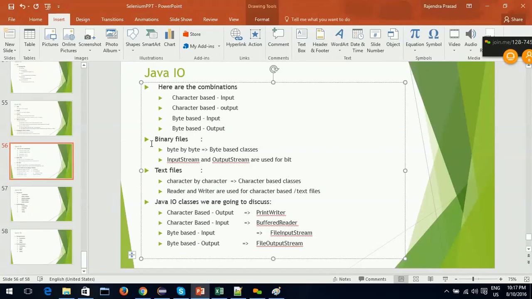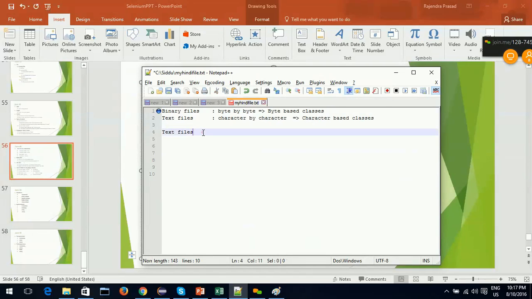So as I said, when you are about to write a new program, you need to check whether you need to do an input operation or an output operation. That is the first thing you need to check. The second thing is whether you want to read binary data, that means just bytes, or characters. How do you know?